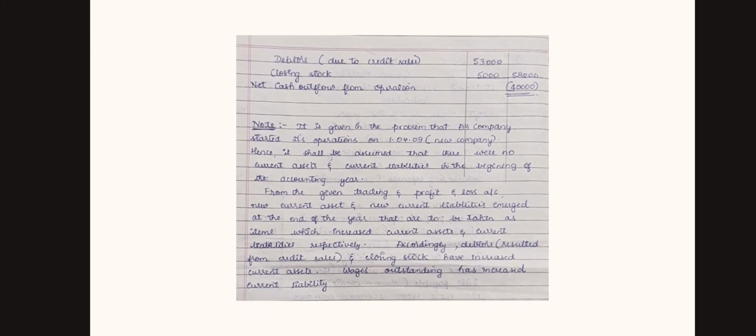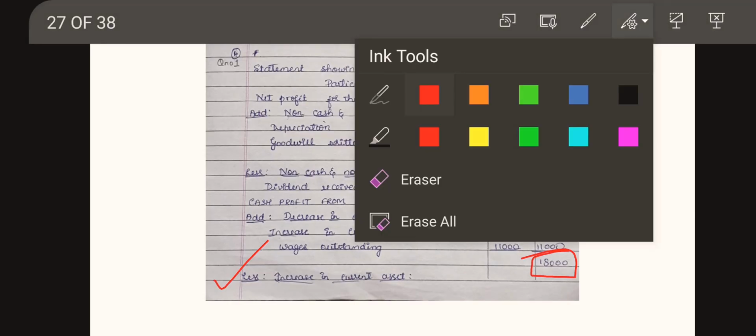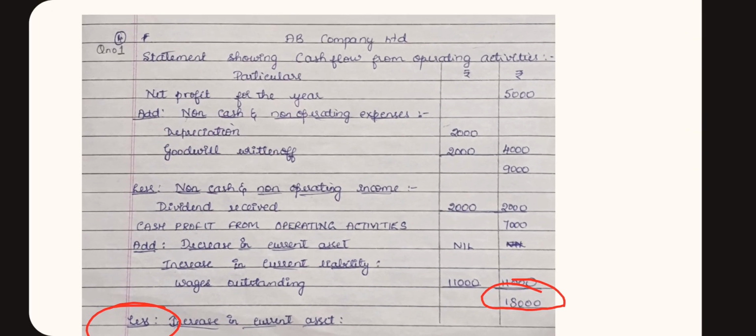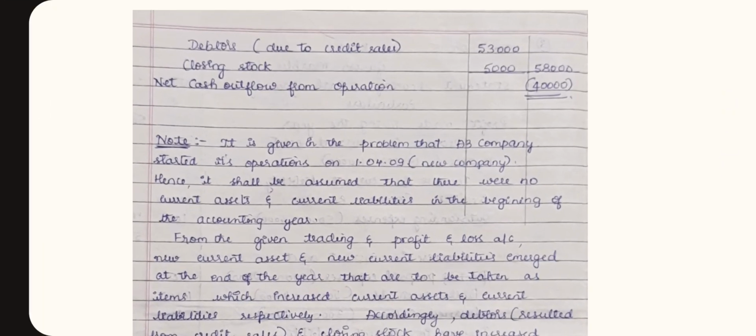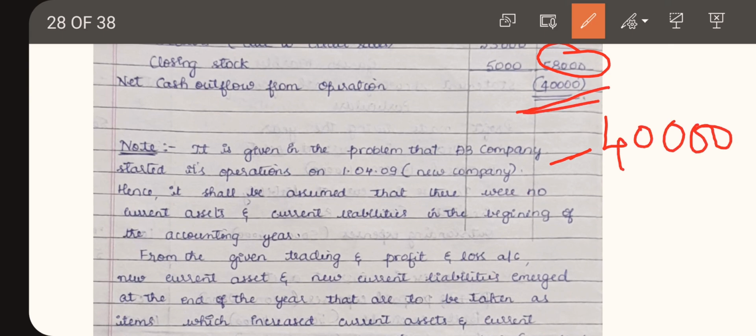Now what we need to do? Here the total is 18,000, right? Now 18,000 less 58,000. So how much are we getting? We are getting a minus balance of 40,000. Instead of writing minus, we are going to write 40,000 inside the bracket.